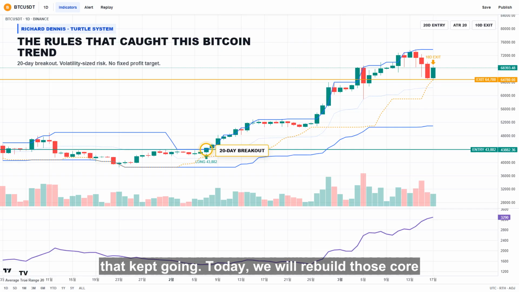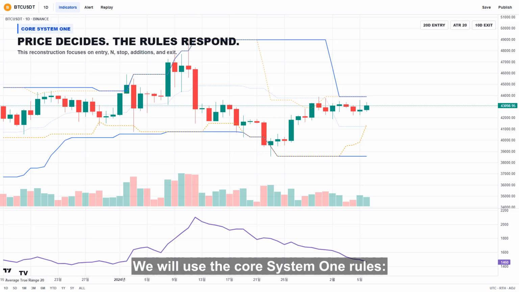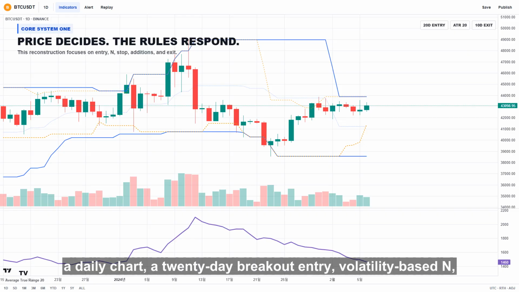Today, we will rebuild those core rules on Bitcoin, directly on TradingView. We will use the core System 1 rules, a daily chart, a 20-day breakout entry, volatility-based N, a 2N protective stop, half-N additions, and a 10-day exit. The full Turtle program also included portfolio limits and a previous breakout filter, which we are not pretending to reproduce here.